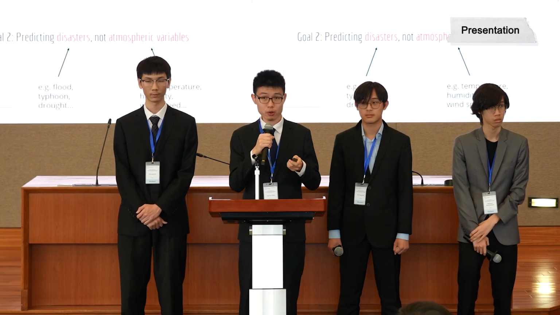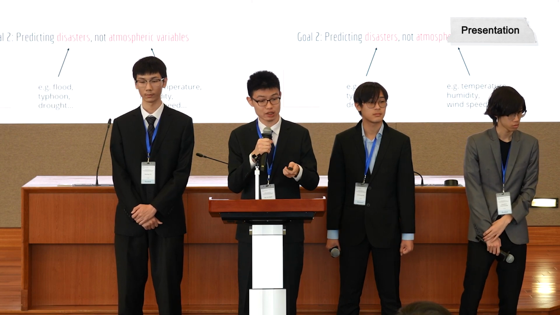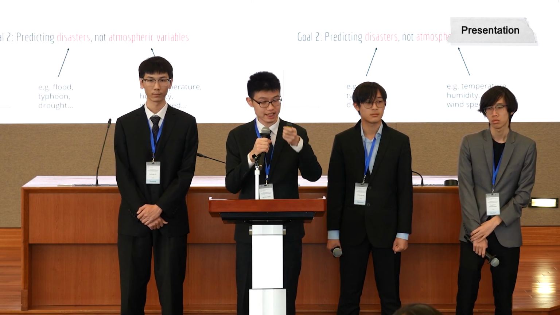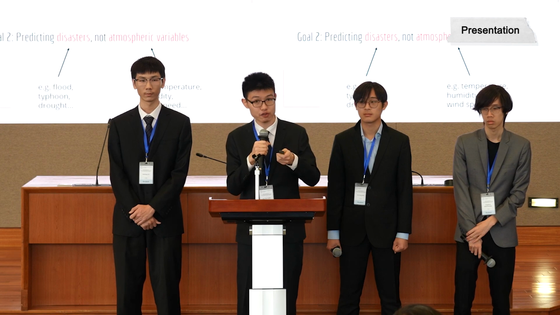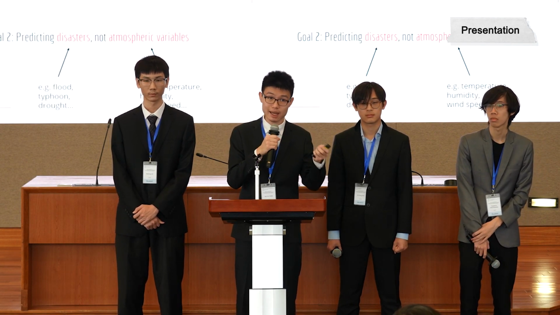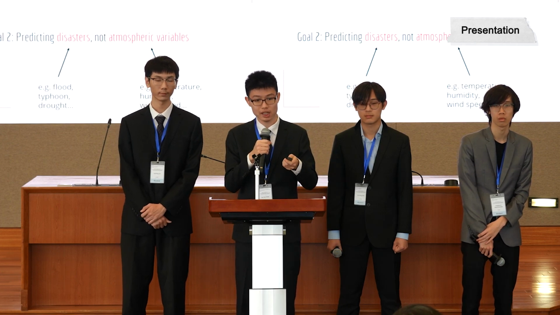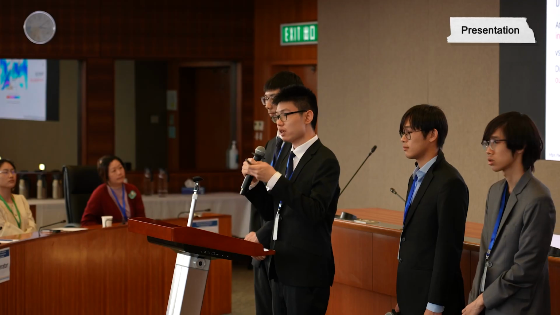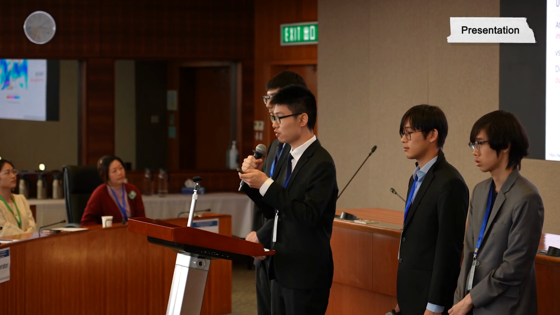But the more important part of our project is the second goal. That is, we want to predict disasters like floods, typhoons, or droughts, instead of only predicting atmospheric variables like temperature, humidity, or wind speed. Why is that so? This is a graph of precipitation, but you can't infer much from it.